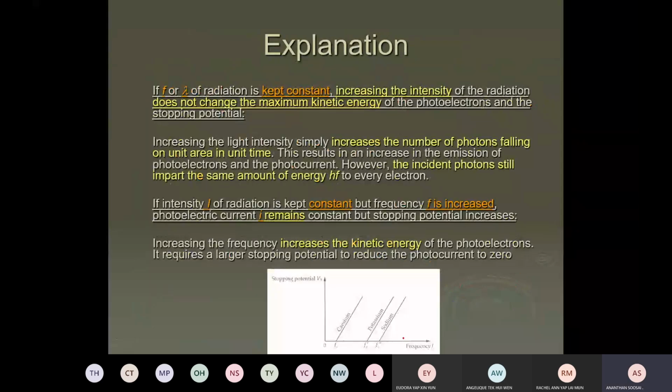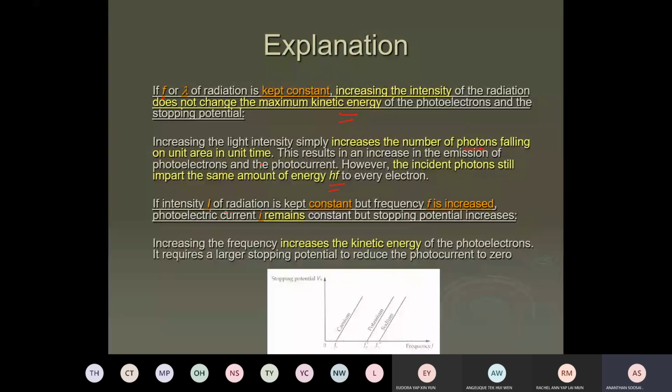Okay. Now further, if the frequency and wavelength of radiation are kept constant, and the intensity of radiation keeps increasing, it does not change the maximum kinetic energy or the photoelectric stopping potential. Light intensity increases only the number of photons falling on a unit area in unit time. The incident photon still imparts the same hf.